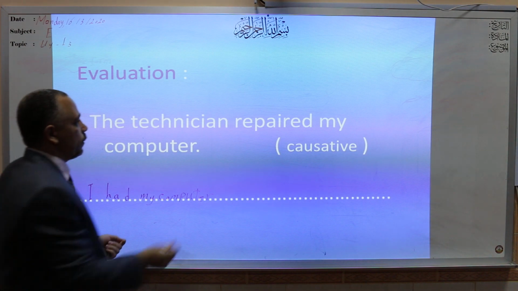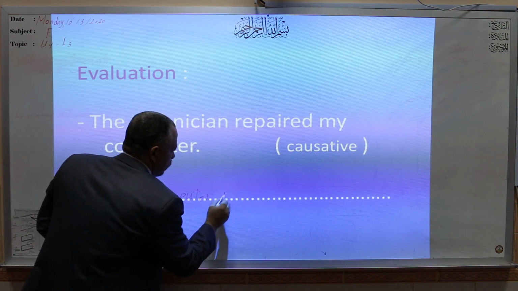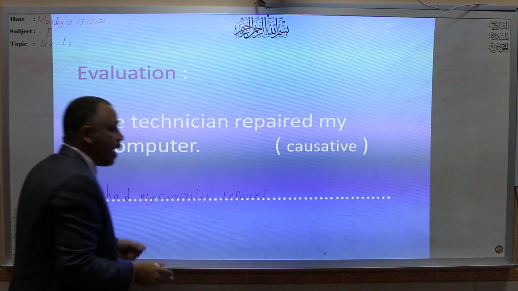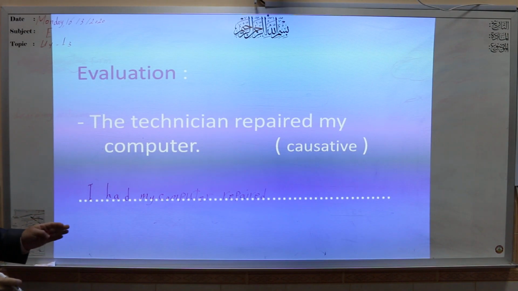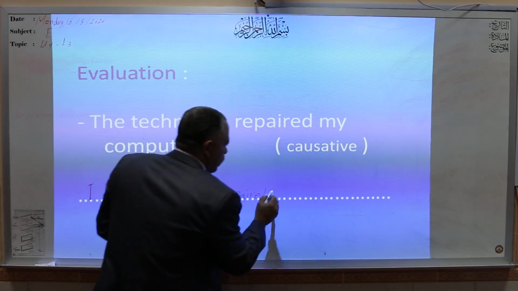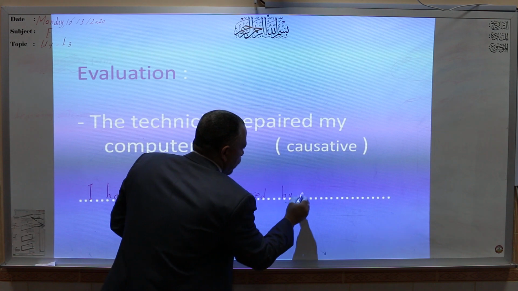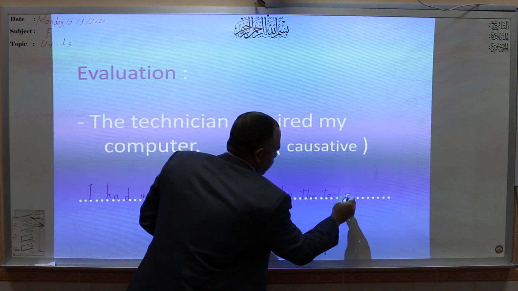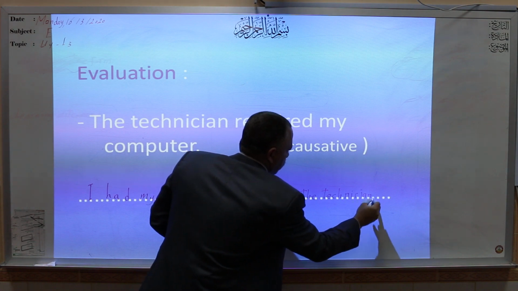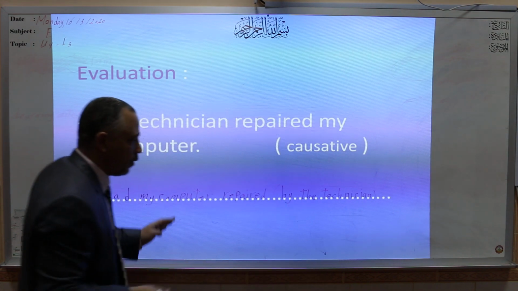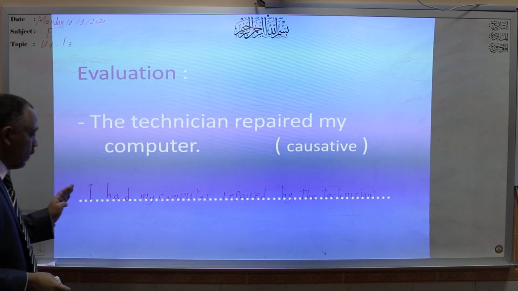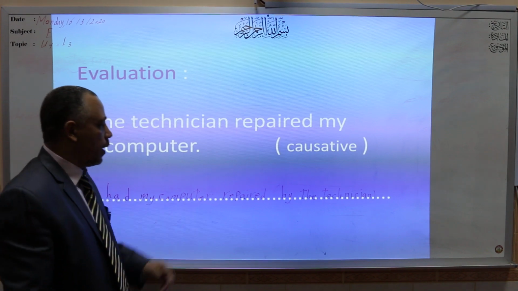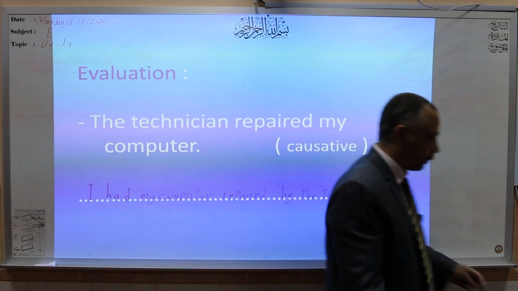The past participle: repaired. At the end of the sentence, you can add by plus the agent, by the technician. It's optional. You can add it or not. So the sentence is: I had my computer repaired by the technician.